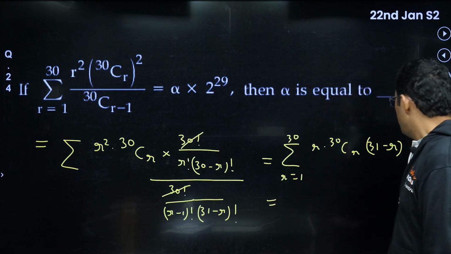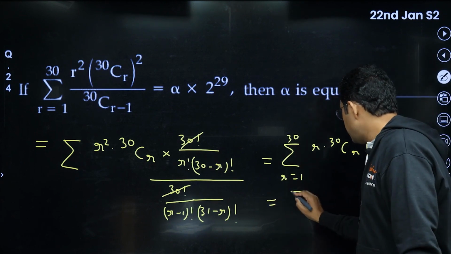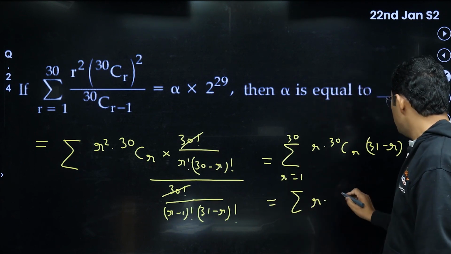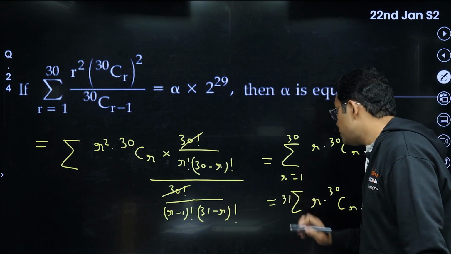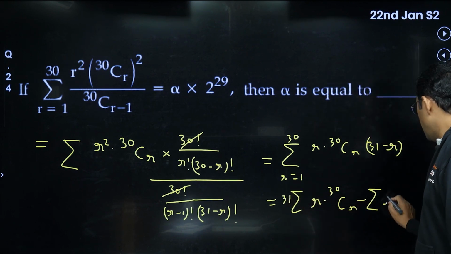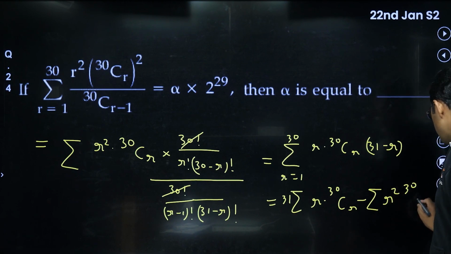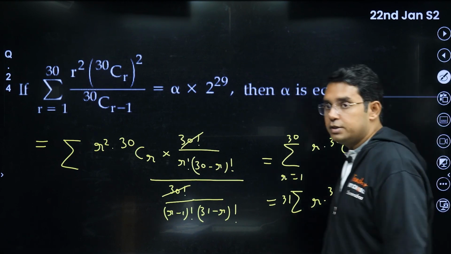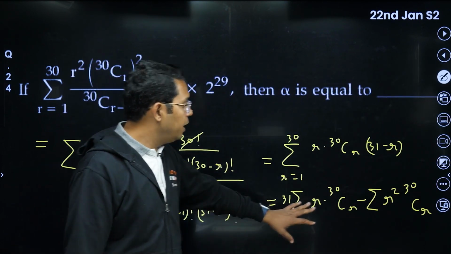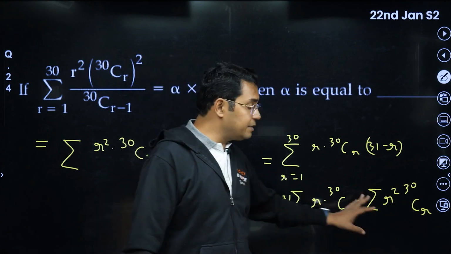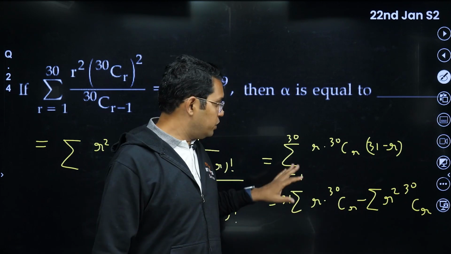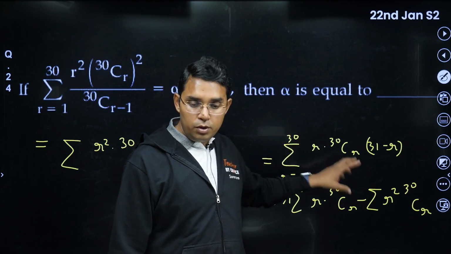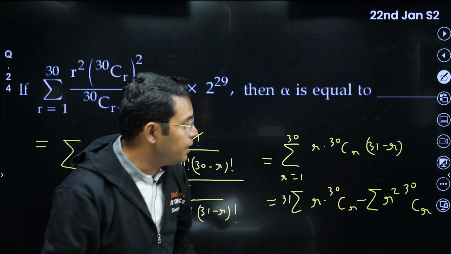Okay, now you have to use two formulas. One is summation r into 30cr, and for that I think 31 is also multiplied outside, and minus summation r square into 30cr. Okay, if you remember these two results, I think this question is easy. Otherwise, if you don't remember these results, you will have to derive them in the exam. That will take too much time. So it is very important that you use this result and get the answer.